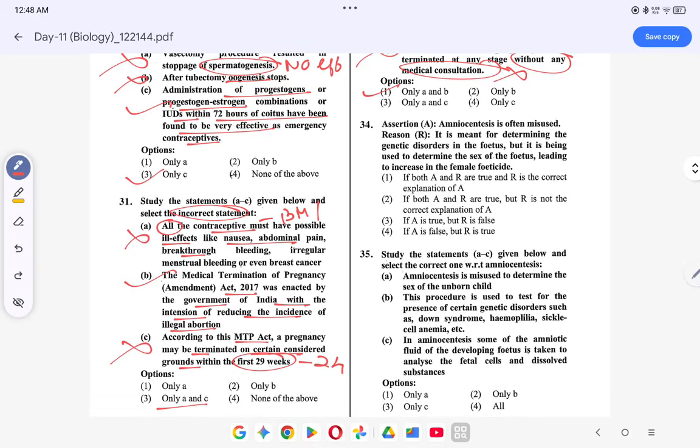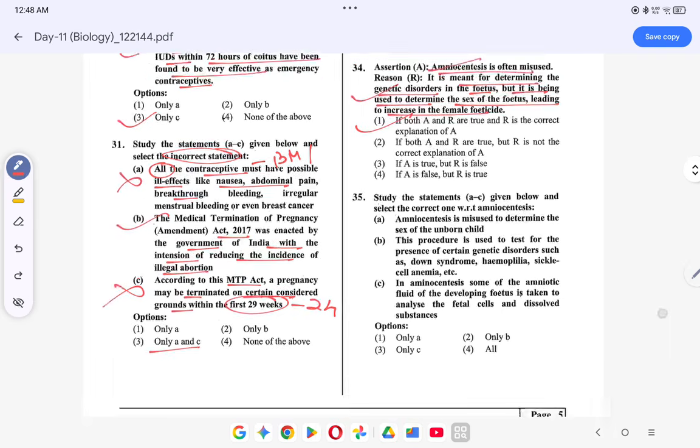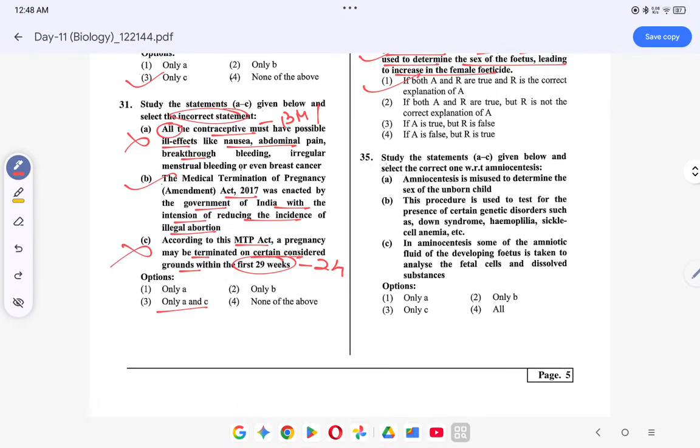Coming to the next question. Amniocentesis is often misused. This is correct. It is meant for determining genetic disorders in the fetus, but it is being used to determine the sex of the fetus, leading to increase of female fetus. This is correct. So both of them are correct, and this is the correct explanation. Okay, again the correct one.